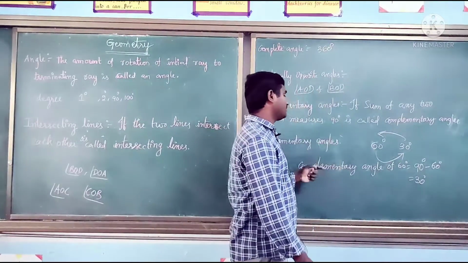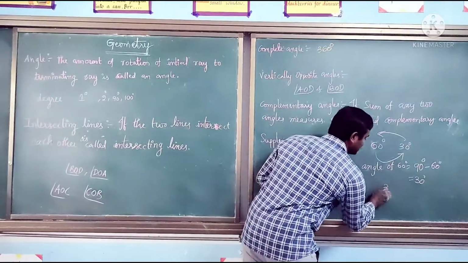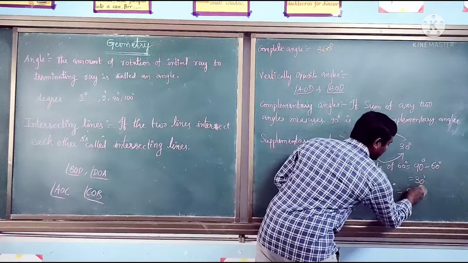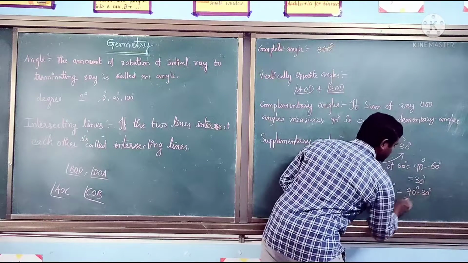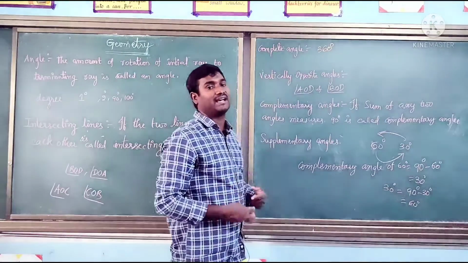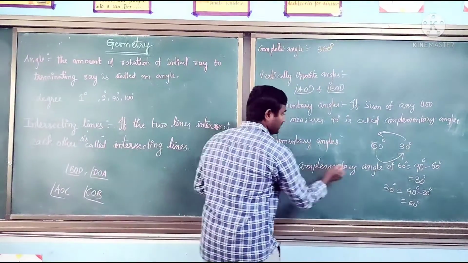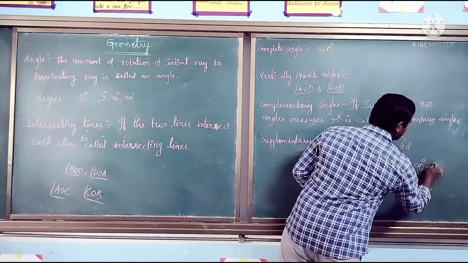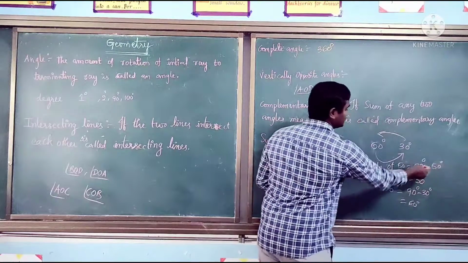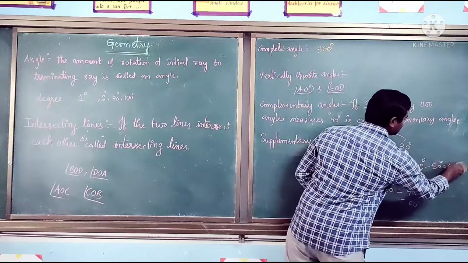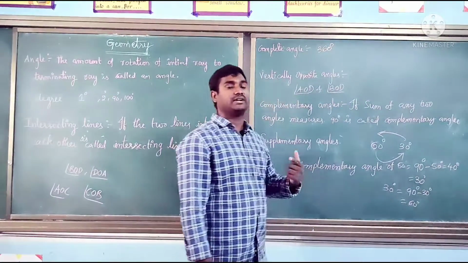Suppose you want to write the complementary angle of 30 degrees, you can write 90 minus 30 degrees, which is equal to 60. The complementary angle of 50 degrees is 90 degrees minus 50 degrees, which is equal to 40 degrees. Like that we are going to find.